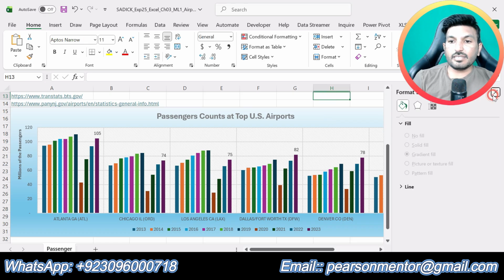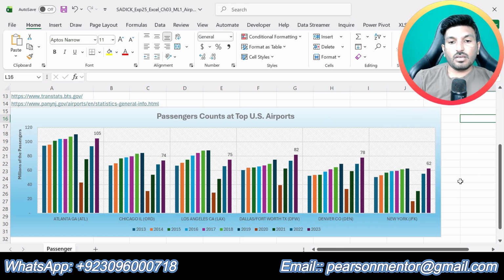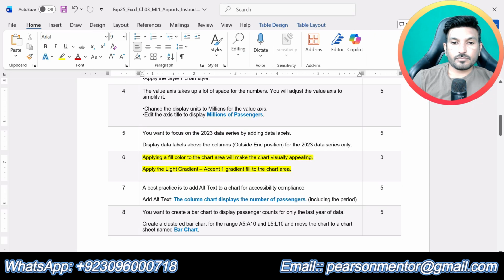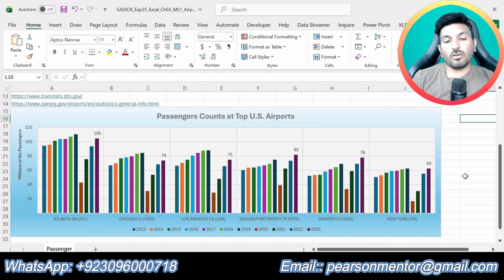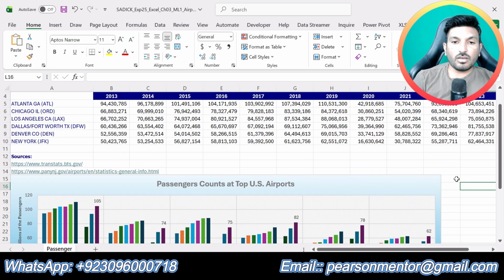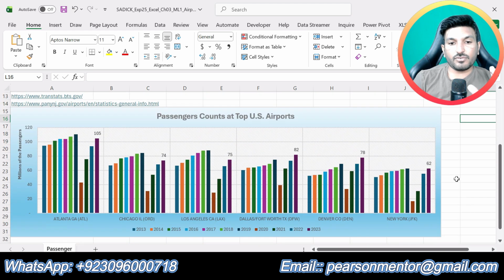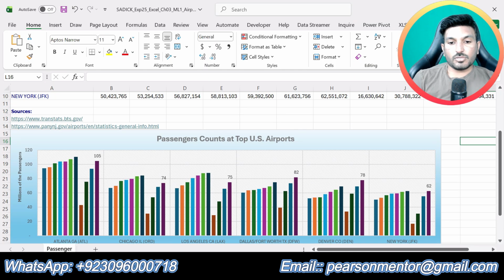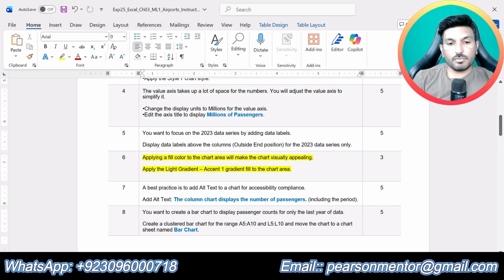So we have added a fill color to the chart area of this clustered column chart. So now this is the final version of this clustered column chart after applying all of the instructions, after making the modifications to this clustered column chart. So that is all about step number 6.